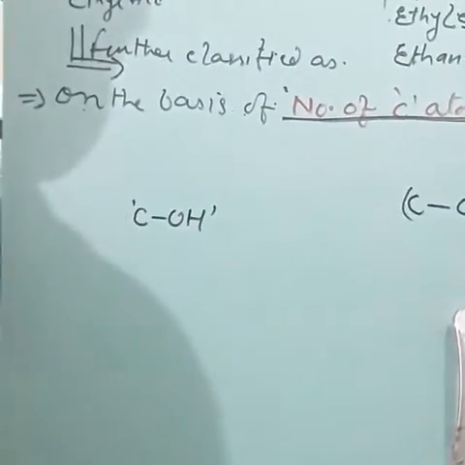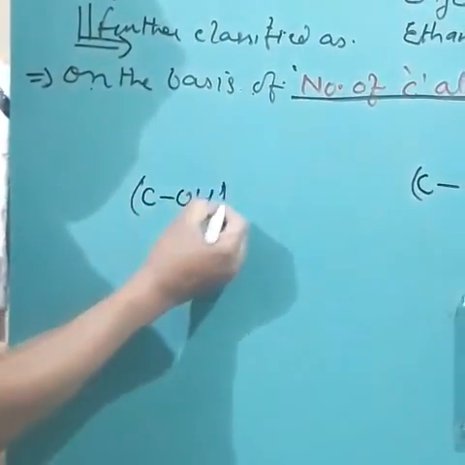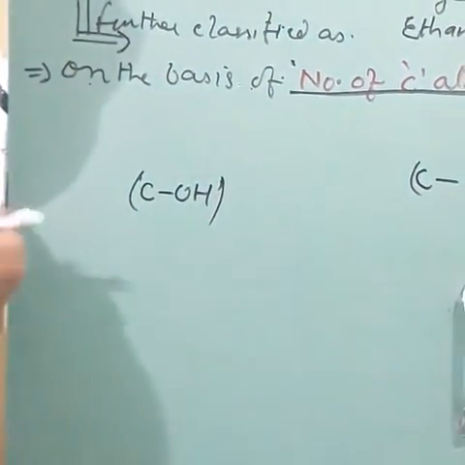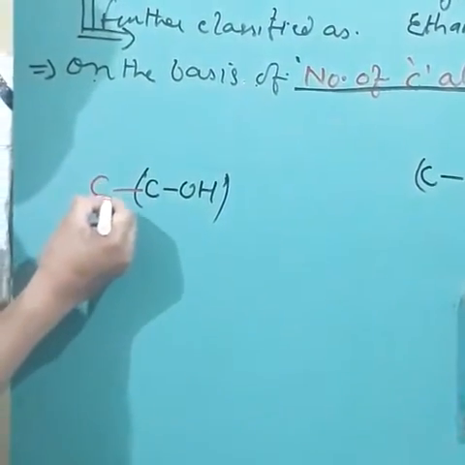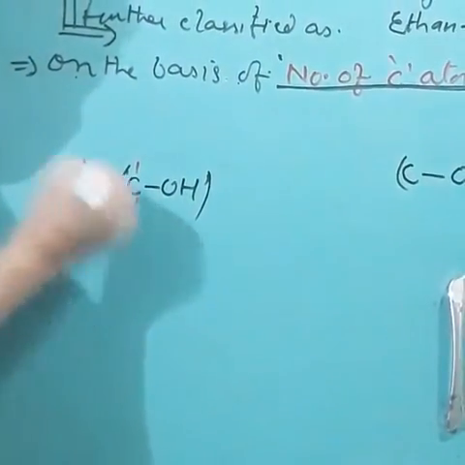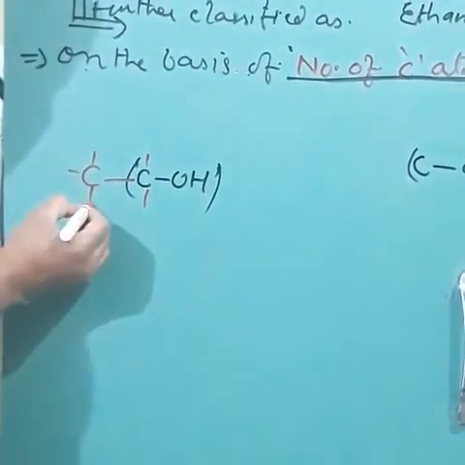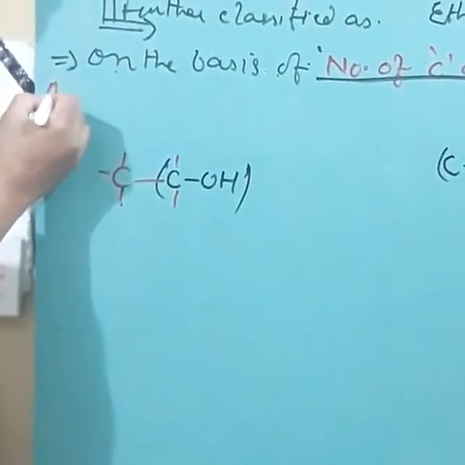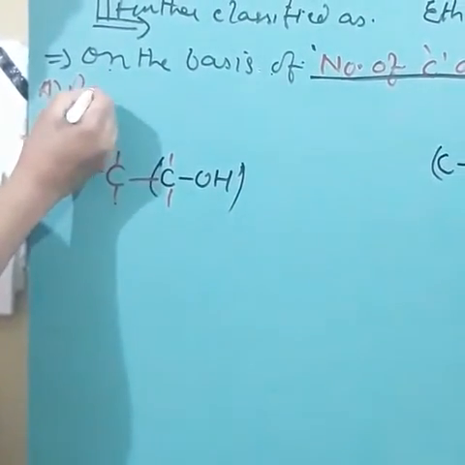Suppose with this COH system I am adding one more carbon here and completing its valency. So only one carbon atom is attached, therefore this becomes primary,